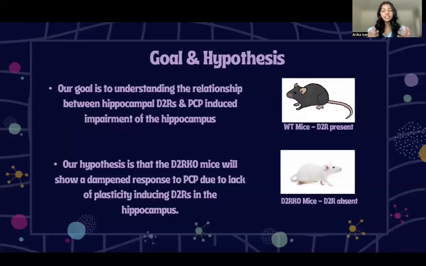Our goal in this project is to understand the relationship between D2 receptors in the hippocampus and PCP-induced impairment of the hippocampus. We will do so by assessing the working memory of two genotypes of mice upon administration of PCP. The wild-type mice that have the D2 receptor present in all areas of the brain, and the D2R knockout mice in which D2 receptor is absent. Our hypothesis is that the D2 receptor knockout mice will show a dampened response to PCP because they simply lack those plasticity-inducing D2 receptors in the hippocampus of their brain.